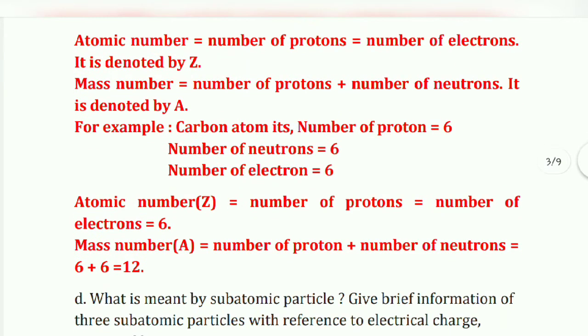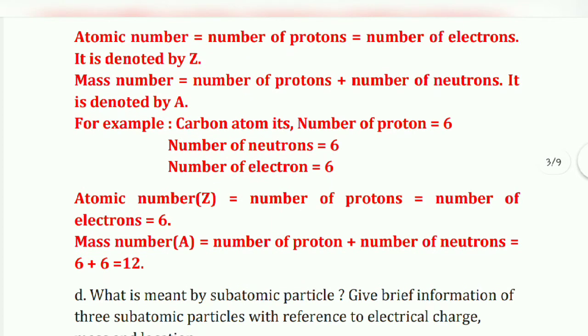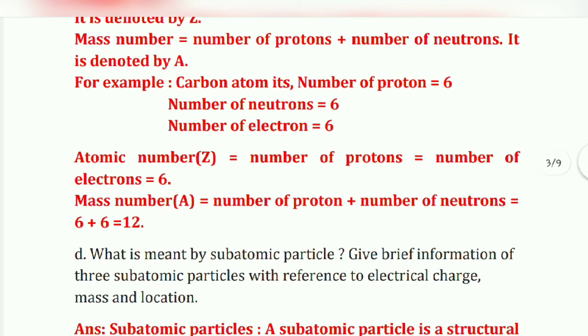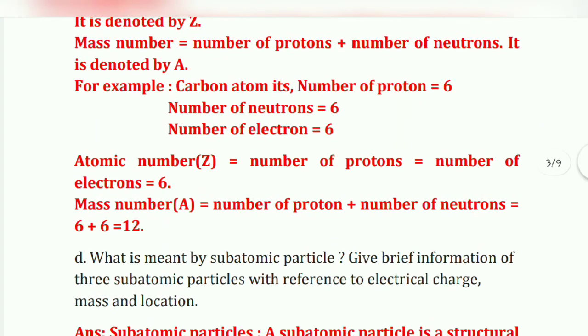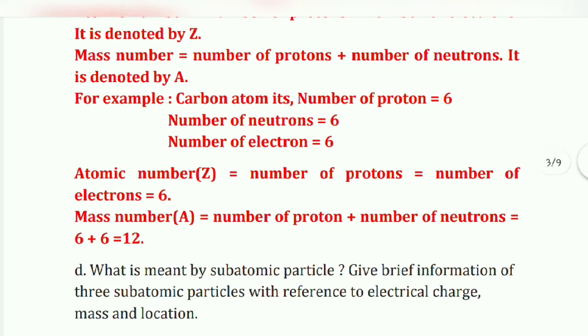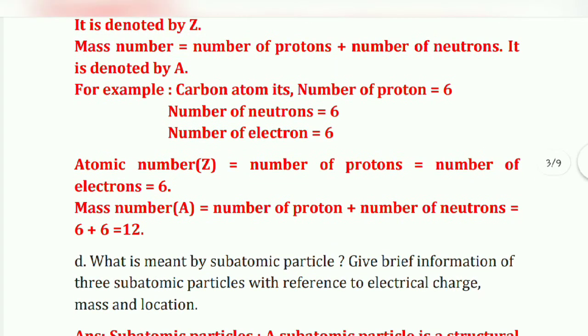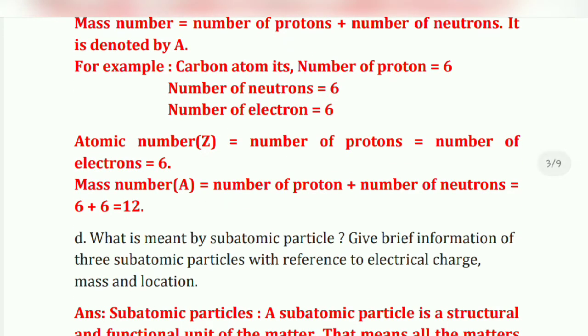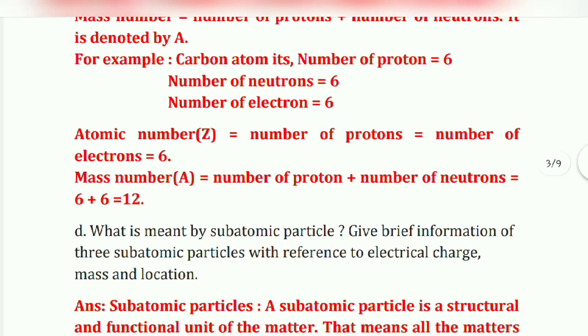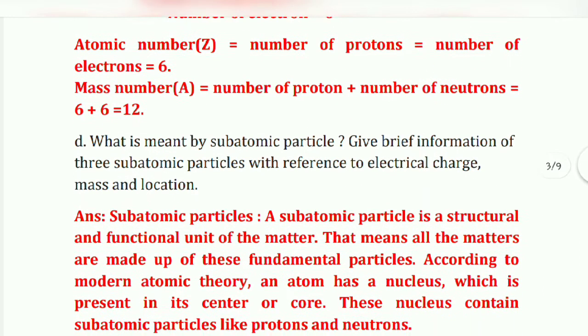For example, carbon atom, its number of protons 6, then number of neutrons 6, number of electrons 6, then atomic number, that is denoted by Z, is equal to number of protons and number of electrons. Okay. So is equal to 6. Then mass number, that is denoted by A, number of protons plus number of neutrons, that is 6 plus 6 is equal to 12. Okay.